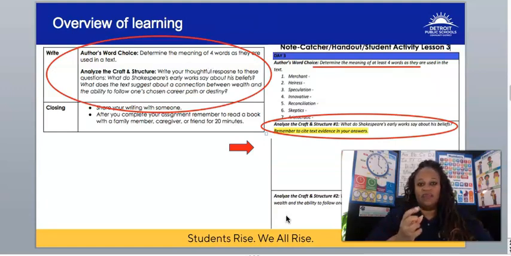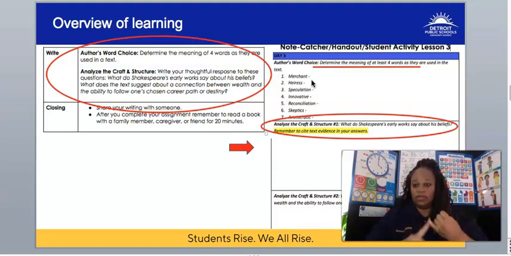Our activities for today: we're going to do an activity on author's word choice. Here you will see outlined many of the vocabulary words that were new to you when we started reading this lesson last week. There are 7 words I'd like for you to define, not using the dictionary or your electronic device as support, but try your best to use context clues.